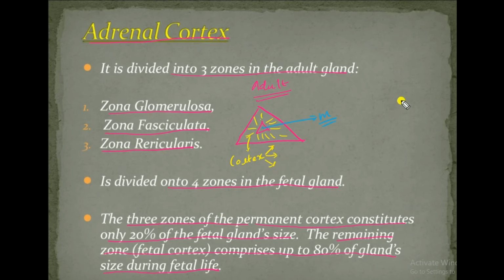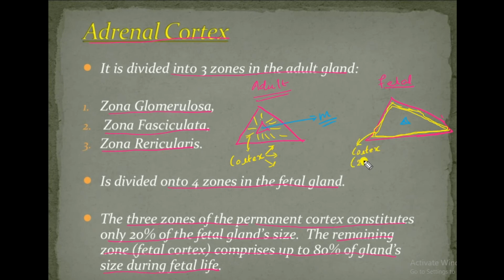and in fetal, I am drawing the adrenal gland of the fetus, and centrally we can see the medulla, and this is the cortex. The 3 zones that were present in the adults, the 3 zones, that is glomerulosa, fasciculata, and reticularis.